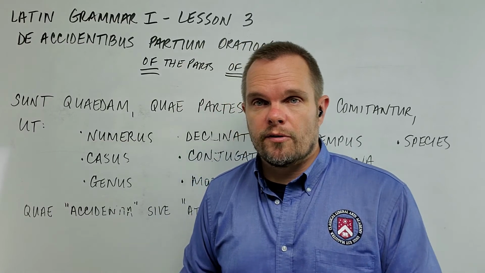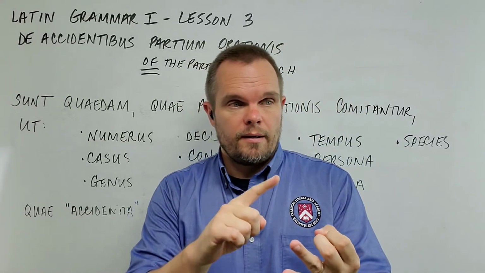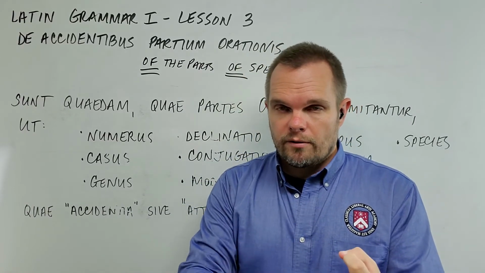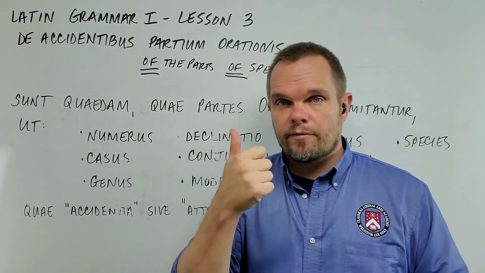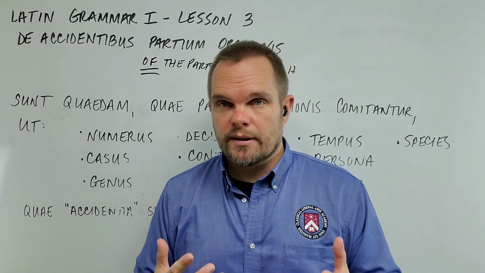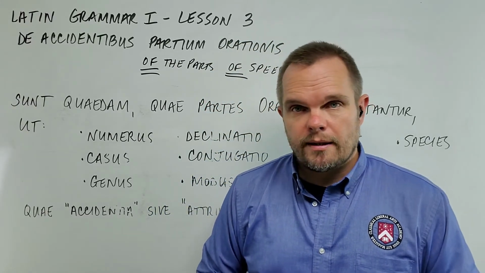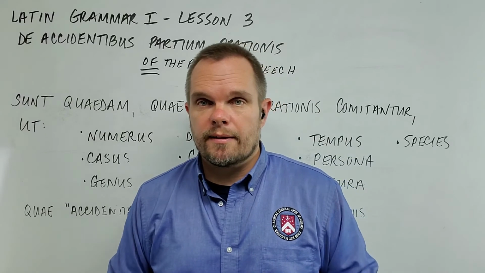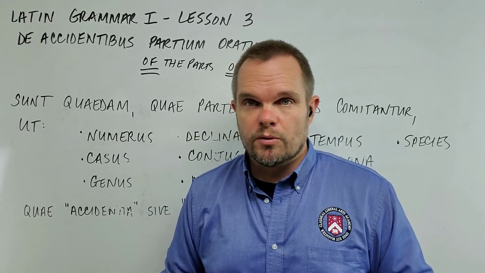The tenses of verbs are 6. Present, imperfect, perfect, pluperfect, future, and future perfect. Those are the 6 names for the 6 tenses of verbs. Okay, so that shouldn't be that hard. That's a rule that I think most students can be pretty comfortable with the content, not a lot of new stuff there.